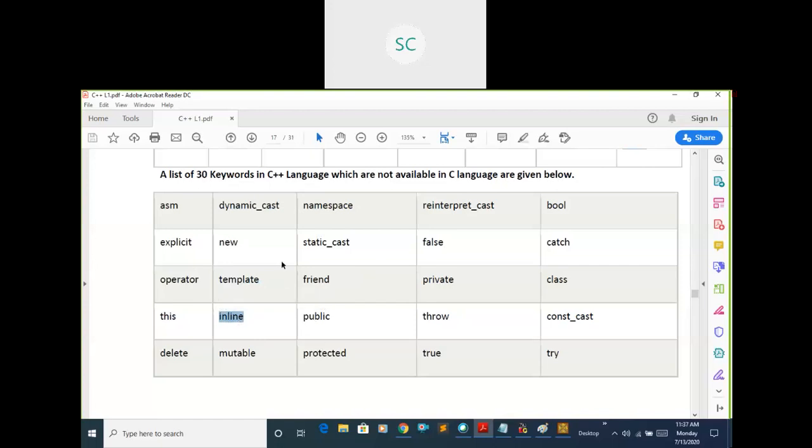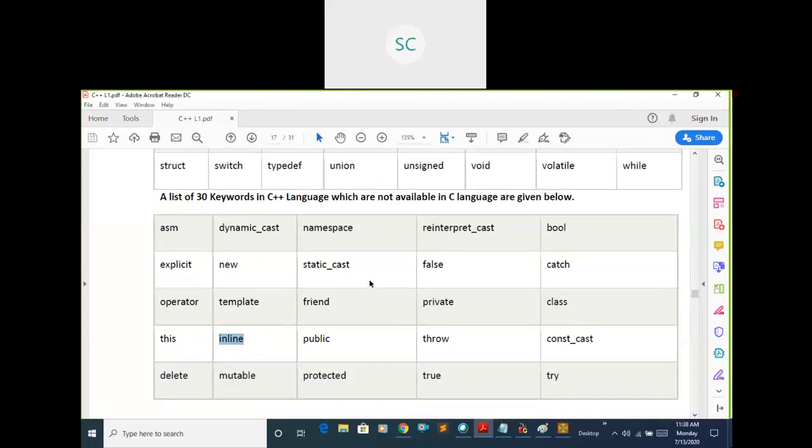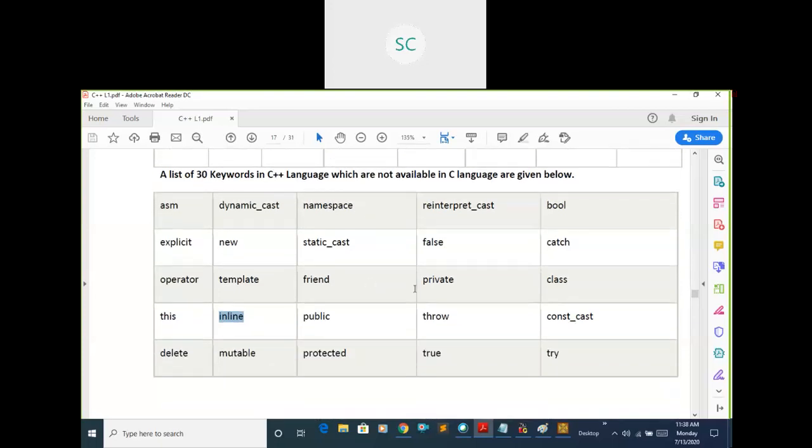In the data types concept, we used keywords like int, float, double, char, bool. All these are taken from these keywords. While discussing constants, we saw the const keyword. Whenever the topic comes, we will see it in depth.